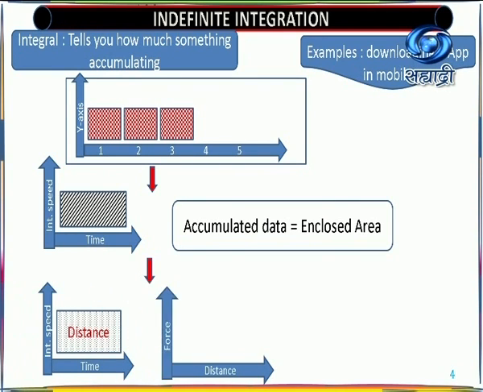Or we'll take one more example, force and distance. You know that if you apply a force over a distance travelled, work is done. So this work done, if your force is constant and not changing, is like a rectangle. And this type of calculation is very easy.